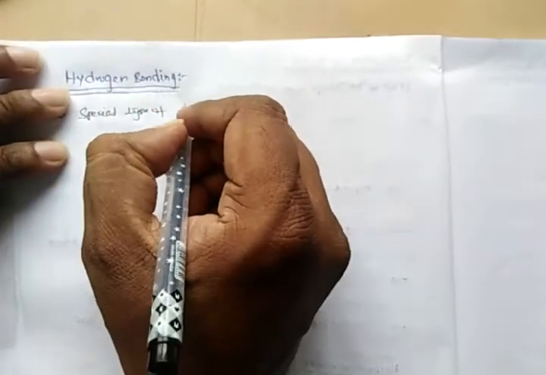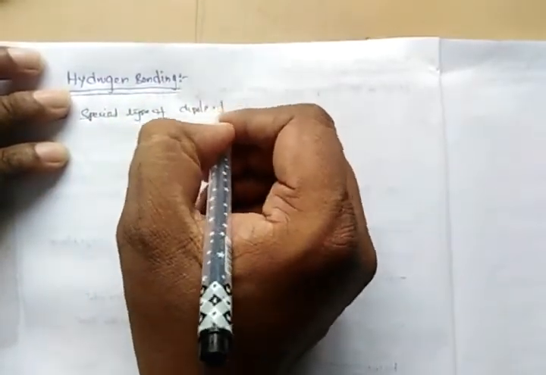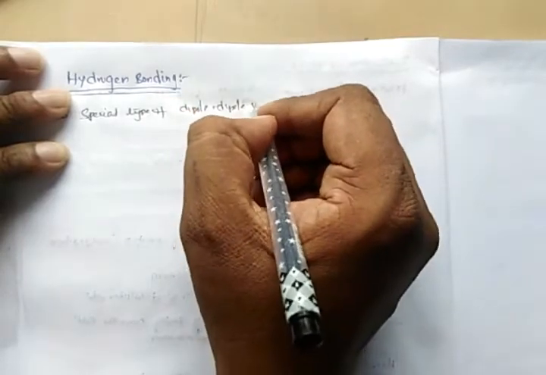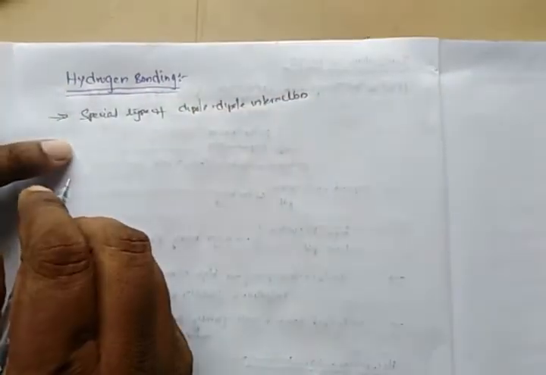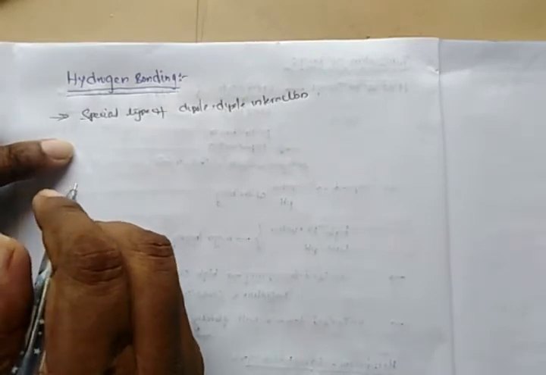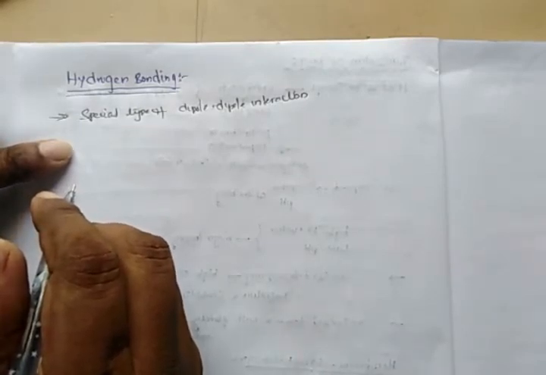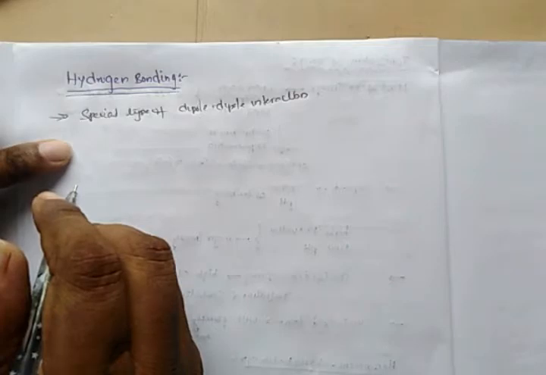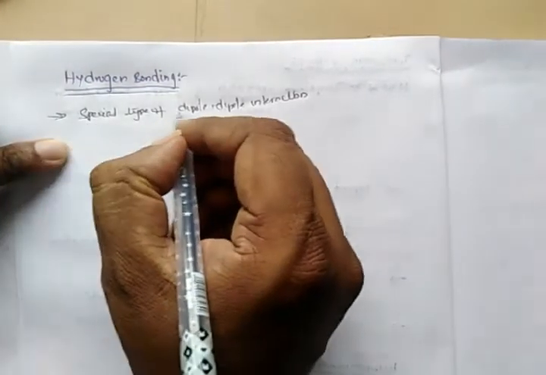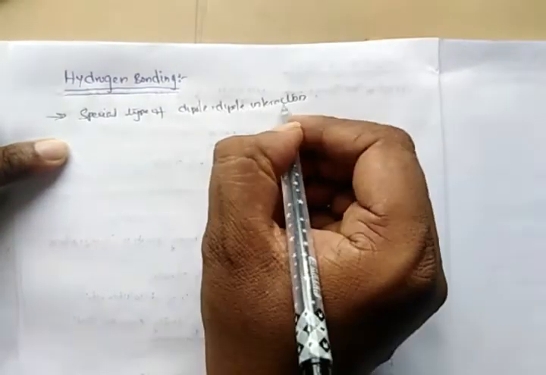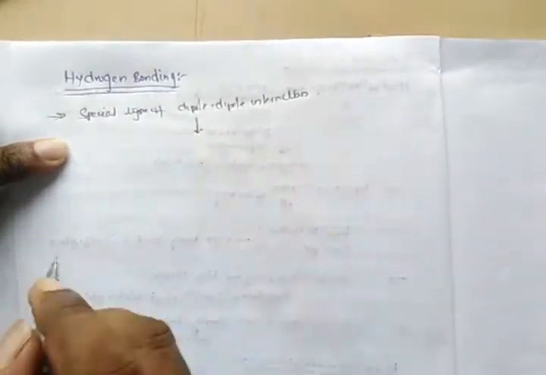Hydrogen bonding is a special type of dipole interaction. These dipoles generally result from the unequal sharing of electrons between atoms in a covalent bond. What is meant by dipole?